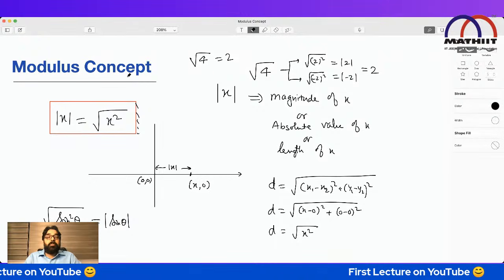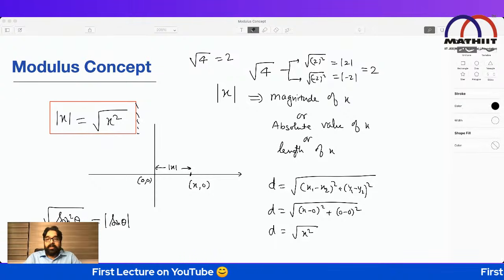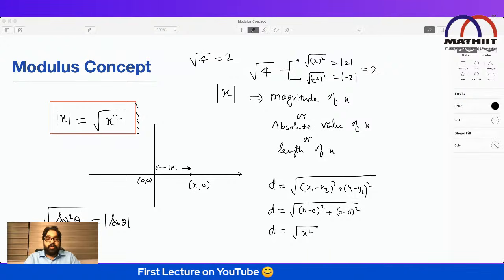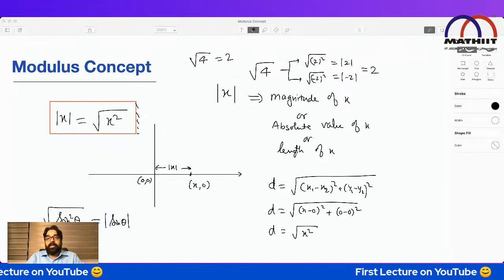So I hope this point is clear to everybody. Mod x is nothing but the root x square. It's a length, and length is always root x square. So a root quantity is always positive. It is never a negative quantity.